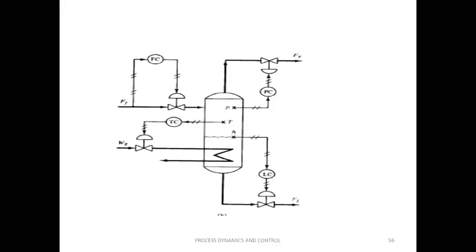multi-variable control system. So this is about the multi-variable control system, how we are going to design it or identify the control variables, identify the manipulated variables, identify the measurable variables, and find the control loop configurations. So this is some introduction about the multi-variable control system.